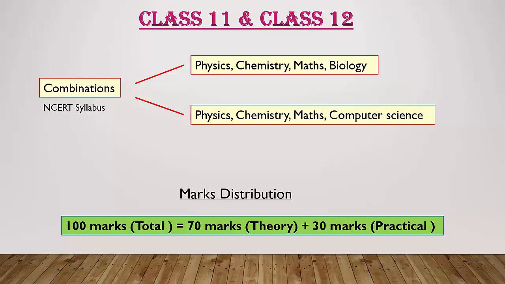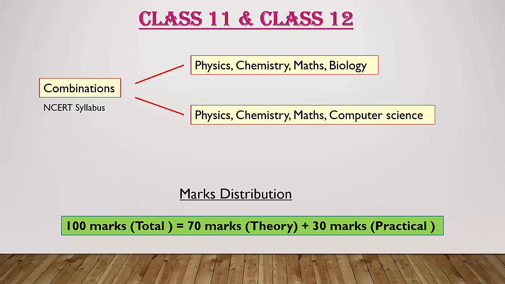The first combination is physics, chemistry, mathematics and biology, and the second combination is physics, chemistry, mathematics and computer science. First we have to decide which combination you want to select. I will give you some clarification regarding the combination.